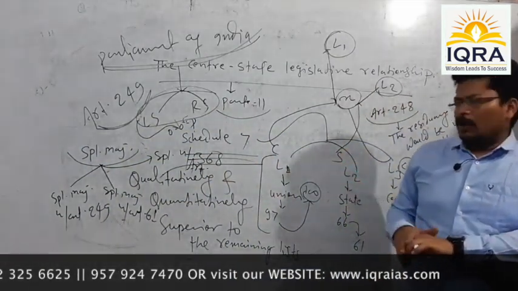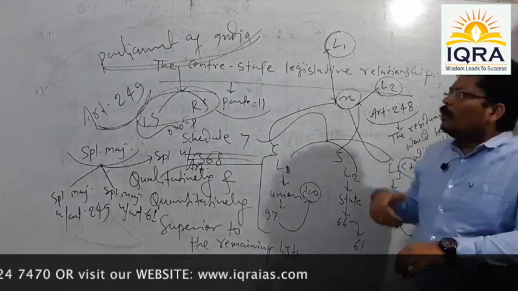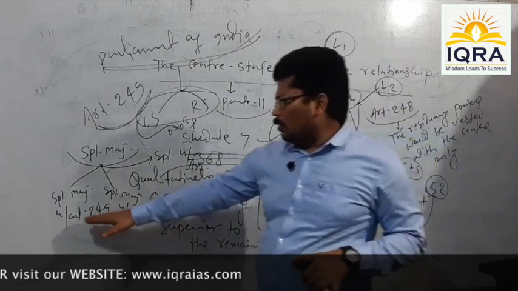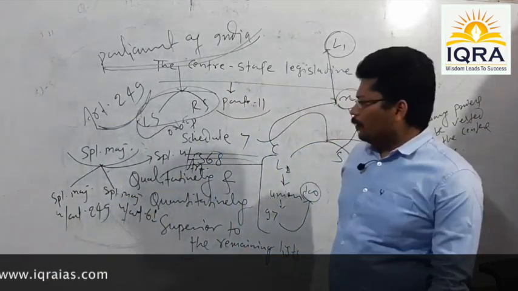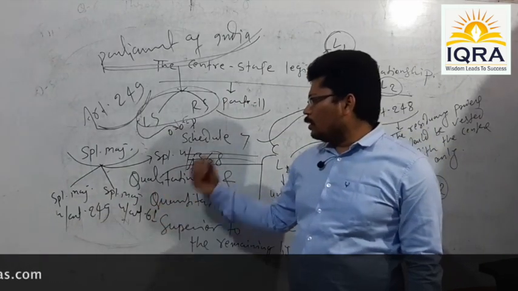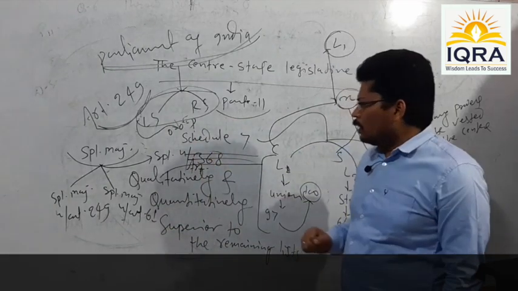Since our topic is not a discussion of different kinds of majority, I have just made reference to the special majority given under Article 249. Leave aside the special majority under Article 61 and Article 368; this is not our business anyway.